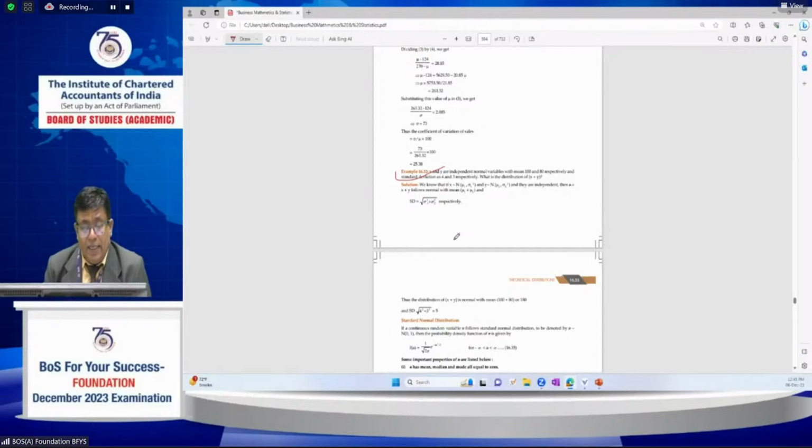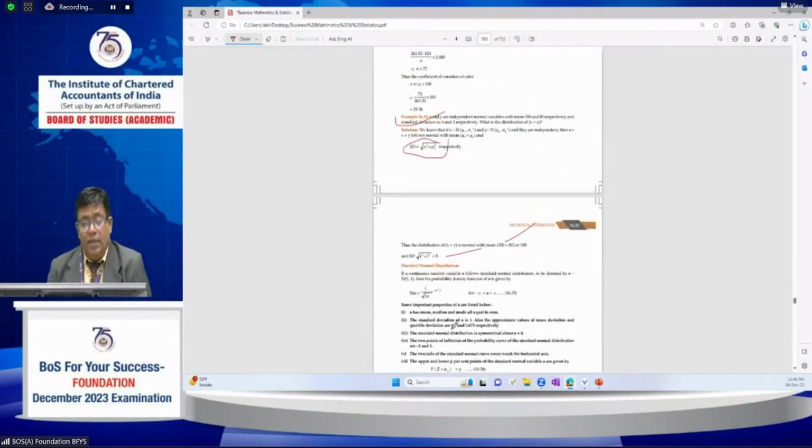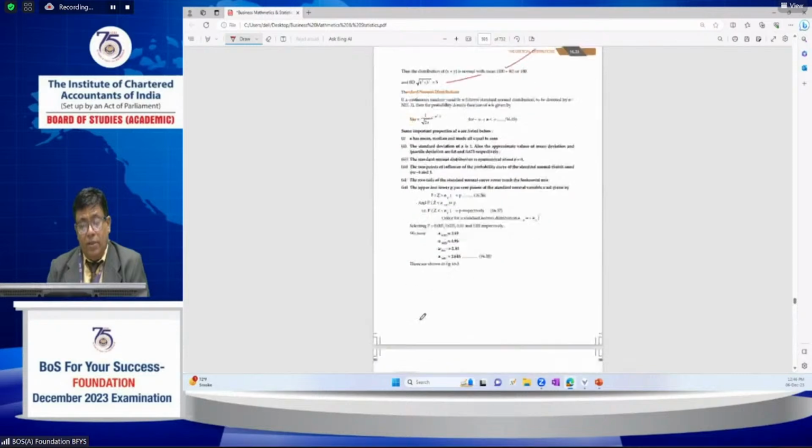The simple property is that the means combine: 100 plus 80, that is 180. And for the standard deviation, it is 4 square plus 3 square, that is 16 plus 9, 25, and the square root of 25 is 5. So the answer is 180 and 5. This is a very, very important example, and this kind of question may also come.